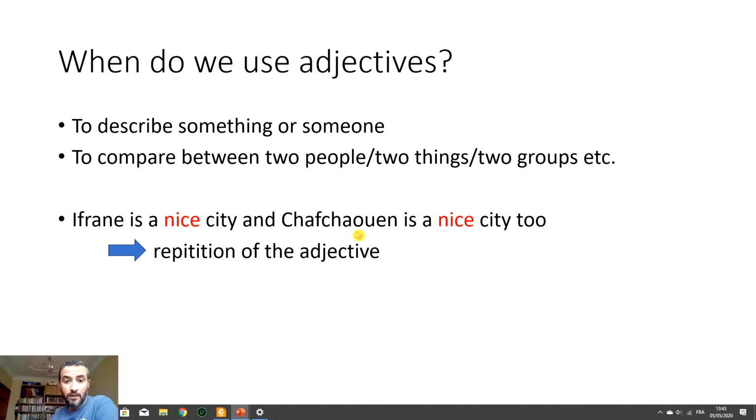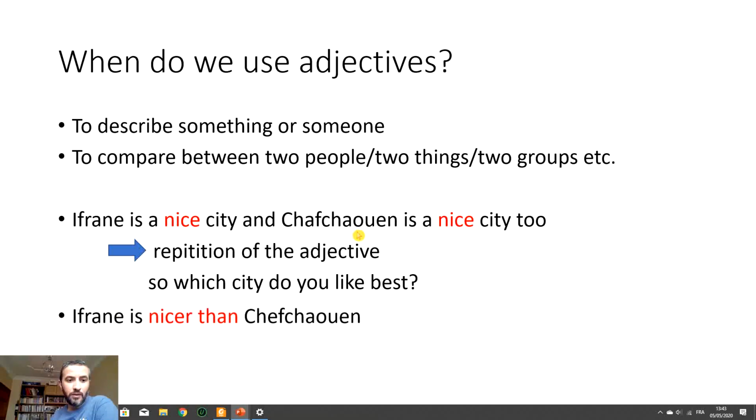How would we say this? Do you remember? Which city is the best for you, or which one do you like best, to compare between the two? Let's say, for example, Ifrane is nicer than Chefchaouen. So what did we do here? We took the adjective nice, and we added er plus than. Here we just add r because we have the e. We saw these examples in the classroom before. Ifrane is nicer than Chefchaouen. If you think it's the opposite, you can say Chefchaouen is nicer than Ifrane.